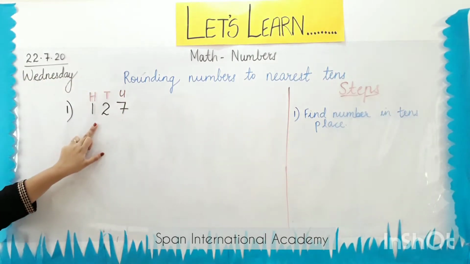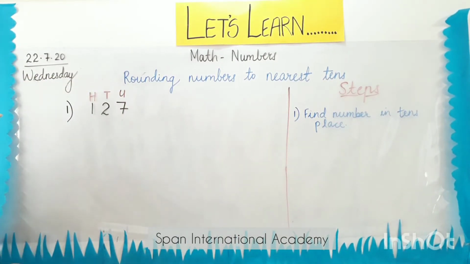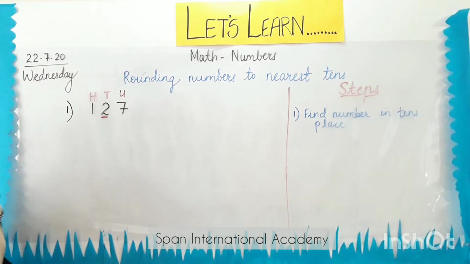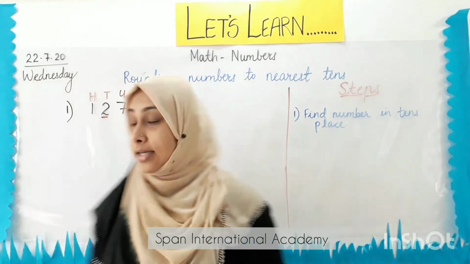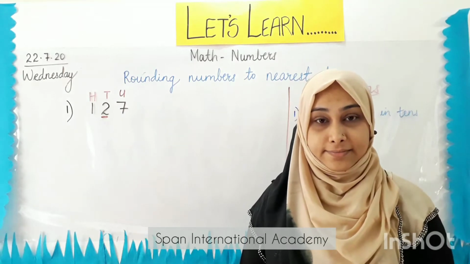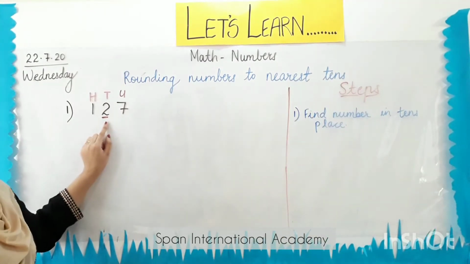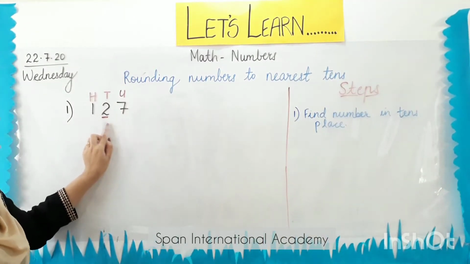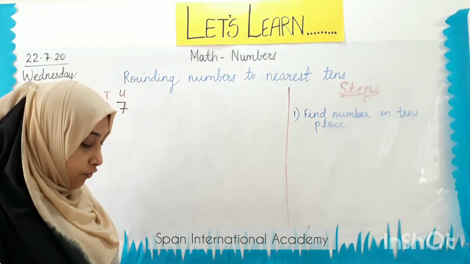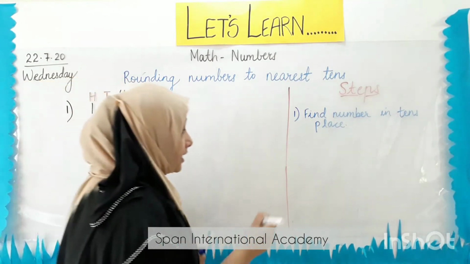Which number is in the tens place? We have number 2 in the tens place. After finding the number in the tens place, we have to go to the second step.